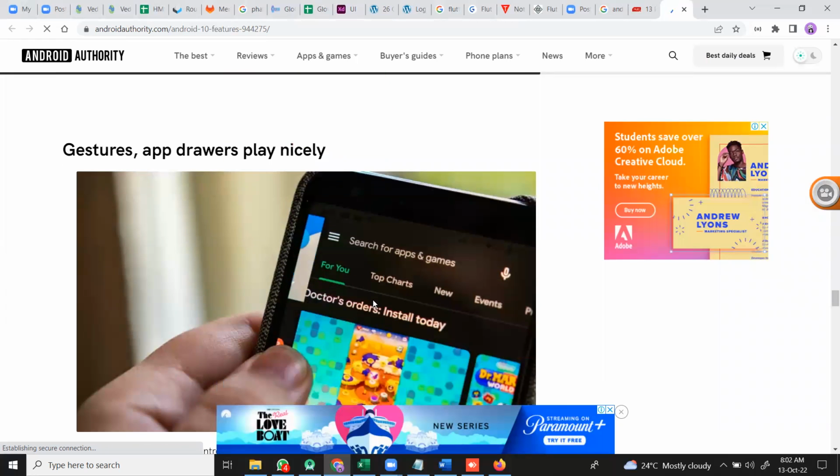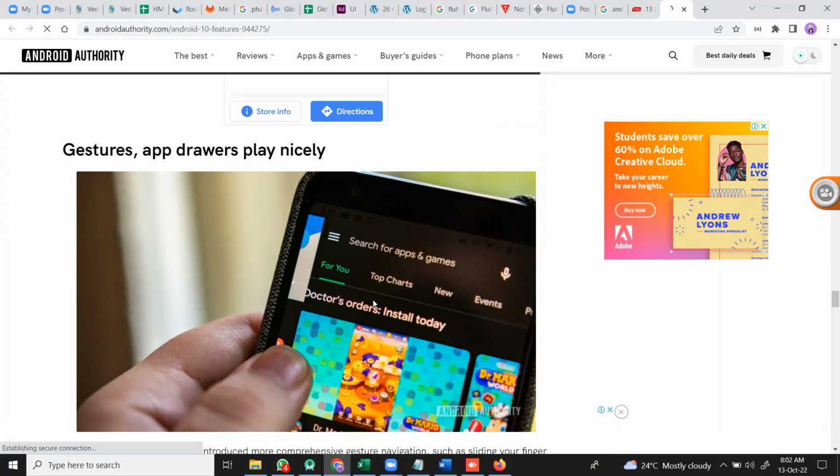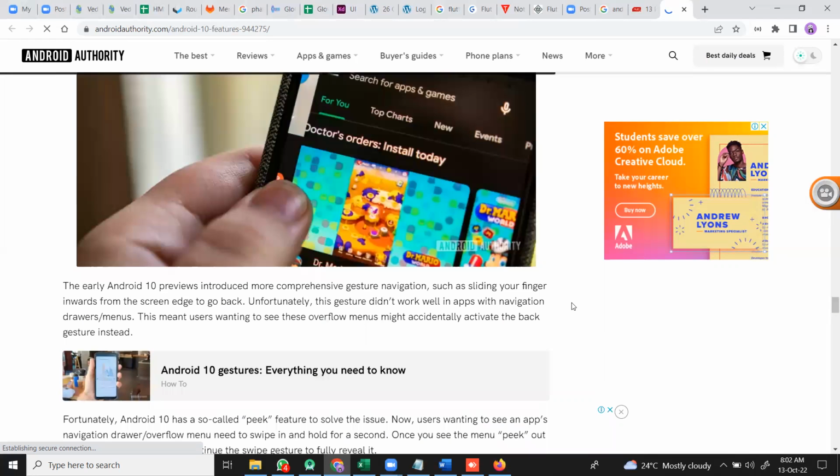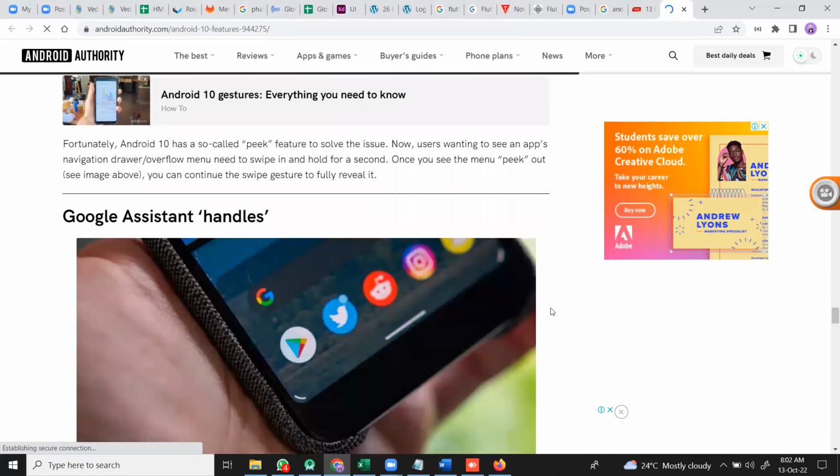And the next is the gestures. This is helpful for games. When we are playing a racing game, if I move my mobile left or right, the vehicle automatically navigates in the game. That is a gesture navigation effect, and these navigation effects are introduced in this version.